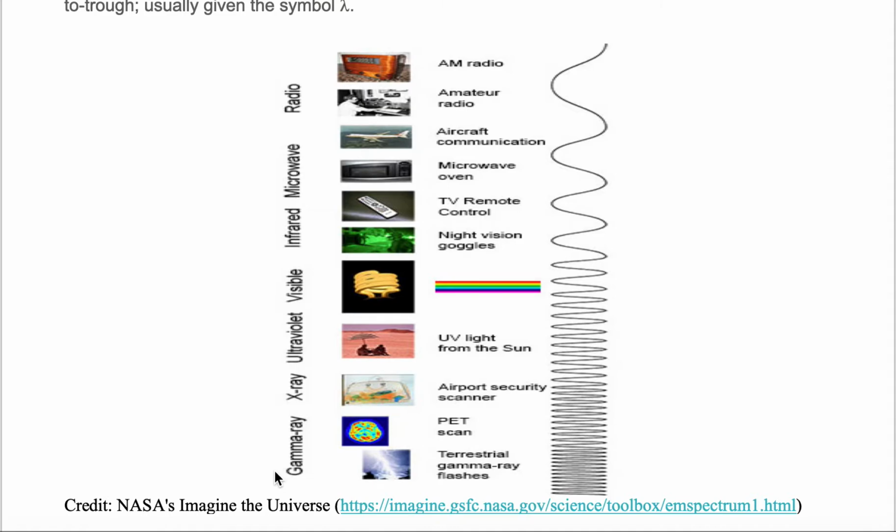Well, first of all, you need to know where to measure. So you can measure from peak to peak. So here's a peak and here's a peak. So you can measure this distance peak to peak, or you can measure from trough to trough. So here's a trough and here's a trough, and you can measure this distance.